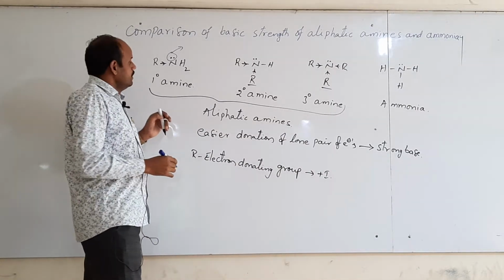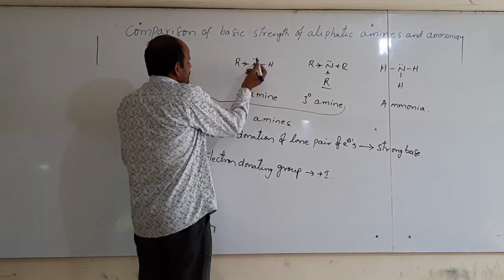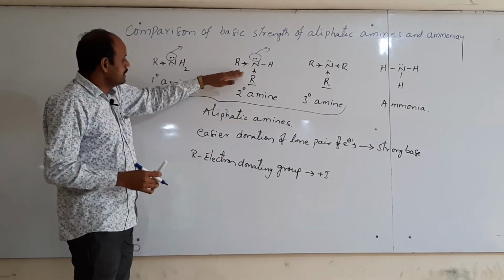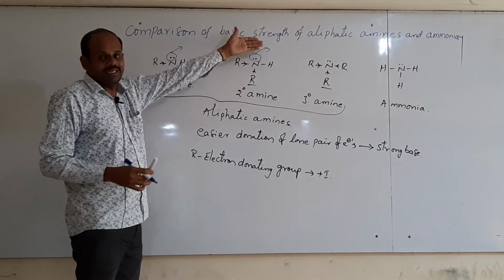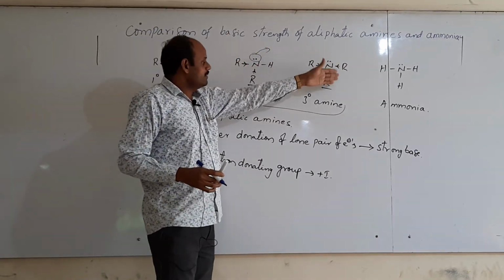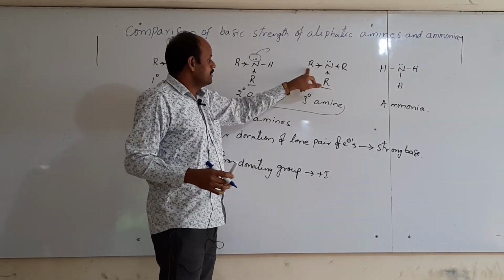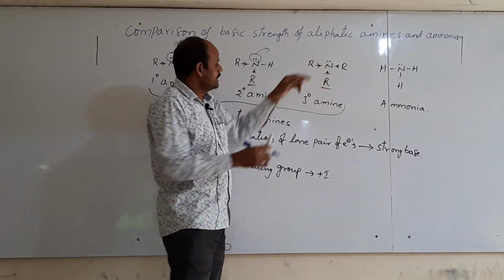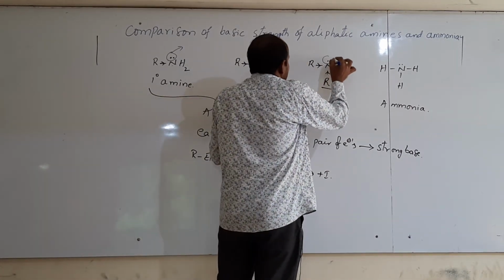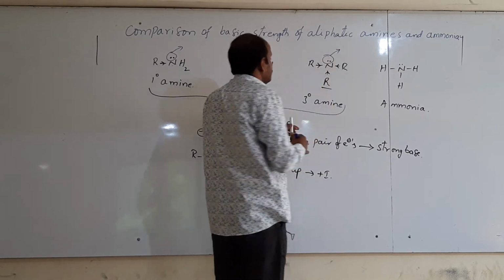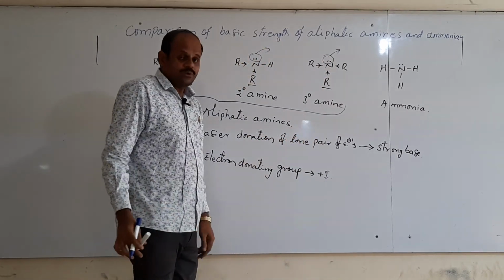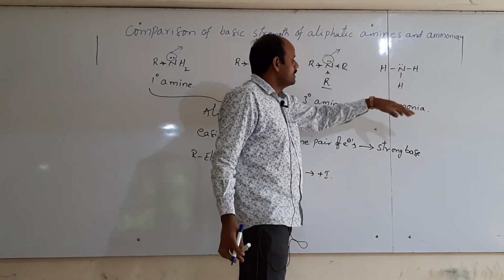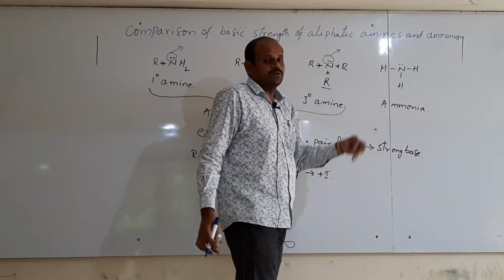Here 2 groups are there, supporting it, so it can donate to others. Thus, it can give electrons more easily. Here 3 alkyl groups are present, and they are pushing the electrons towards nitrogen. Then these electrons are also readily available for donation. But here hydrogens are present, which are neither donating nor withdrawing groups.